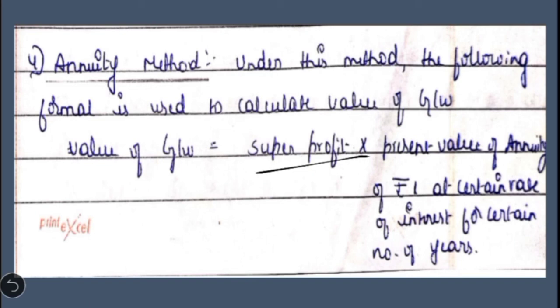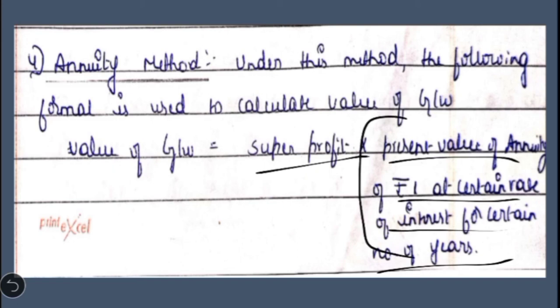So the formula would be value of goodwill is equal to super profit into present value of annuity of rupee 1 at a certain rate of interest for a certain number of years. This is the annuity factor which will be specifically given in the question. So let us understand the meaning of this. While studying statistics in the first year, you have seen the logarithm table and anti-logarithm table.